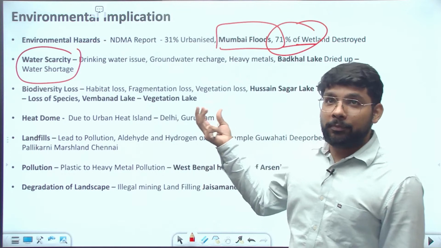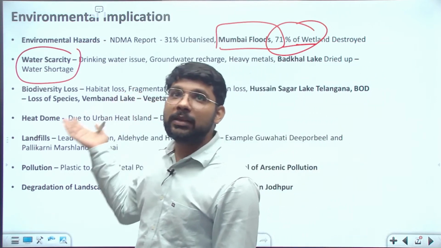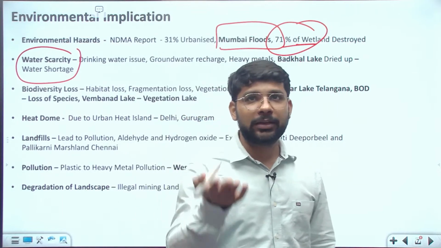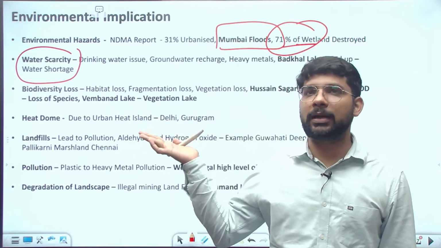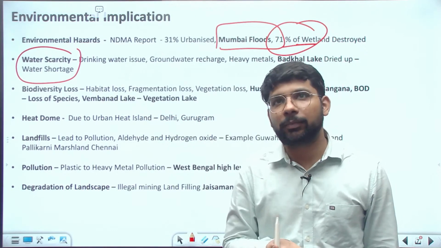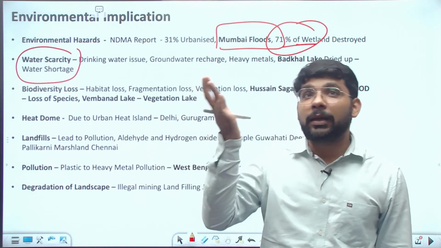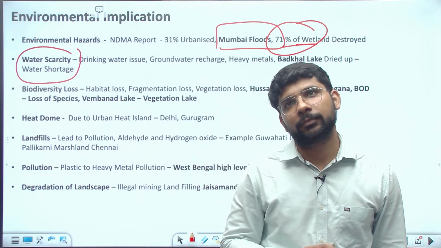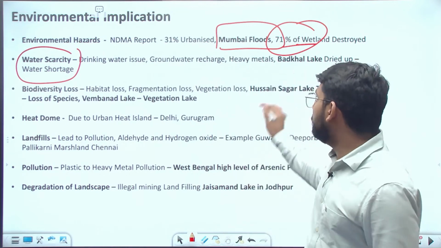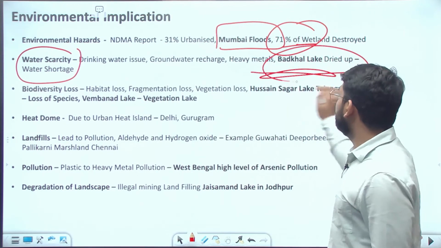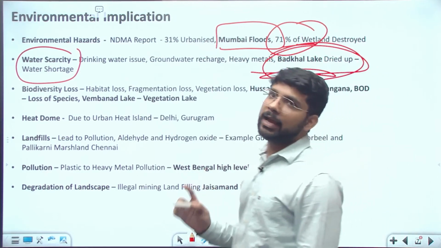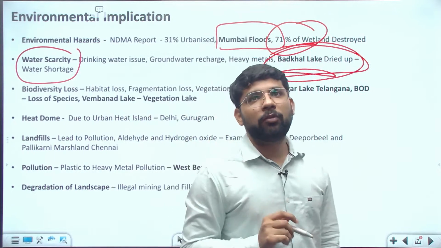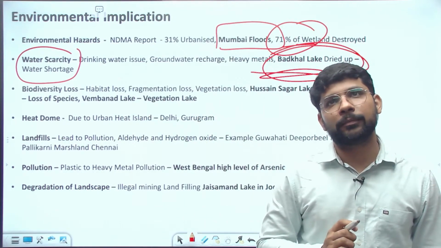And mostly we quote here the Badkal Lake in Faridabad. It's dried up. There is a metro station also named Badkal, but the Badkal Lake is dried up, and Faridabad is fighting with the issue of water scarcity. So you need to write about the example here, Badkal Lake, the real-time example in Faridabad, and the city is facing the water scarcity issue.